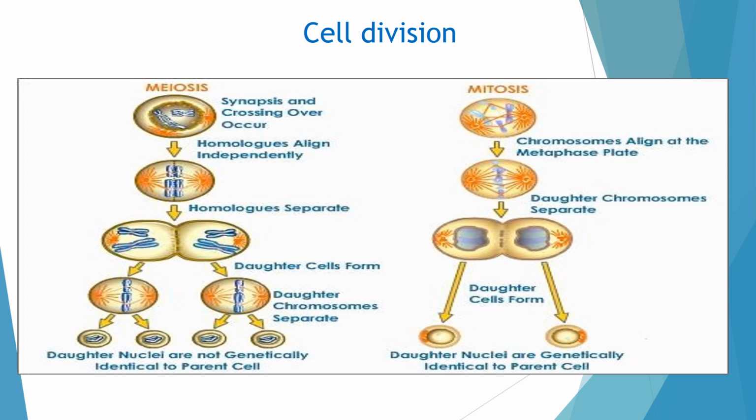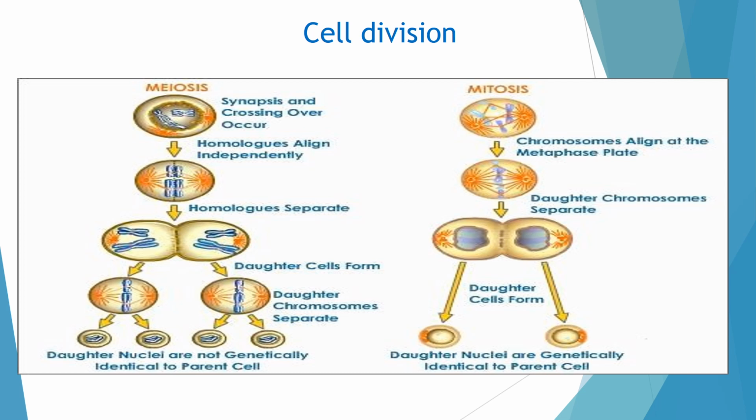How do cells divide? There are two separate methods for cell division. One of the methods, which is most common, is this right side diagram if you are seeing. This cell division method is called mitosis, and it happens in most of the body cells. As in the human being, in most of our body cells, this type of cell division happens, called the